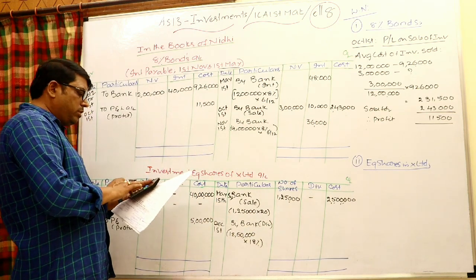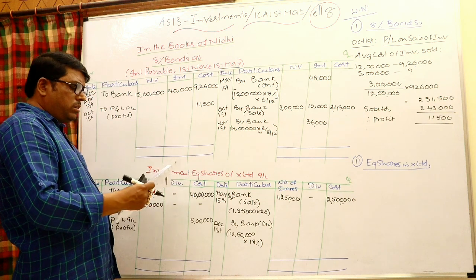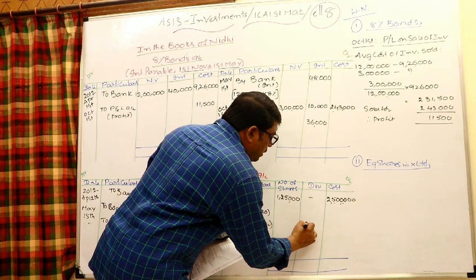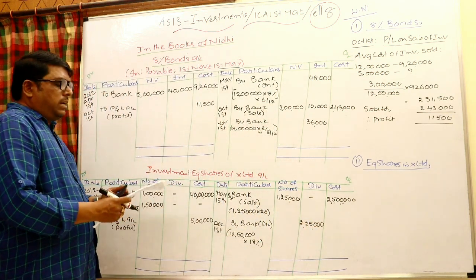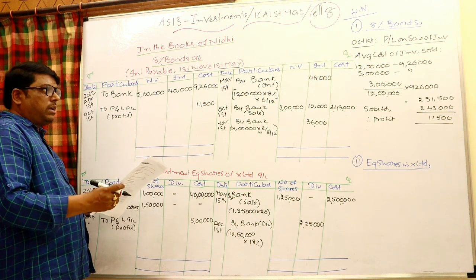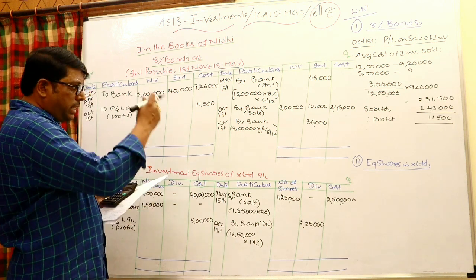Therefore 12,50,000 into 18% dividend. Look at that, 2,25,000, by bank, 2,25,000 right in the dividend column. That's all. No more transactions are there. But at the end of the period, we have to calculate the value of investments in both the cases.